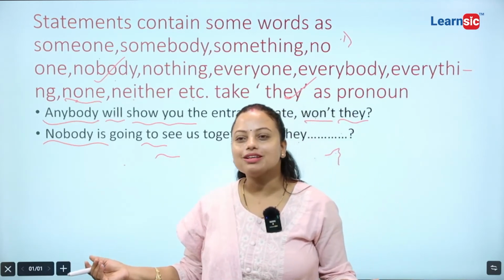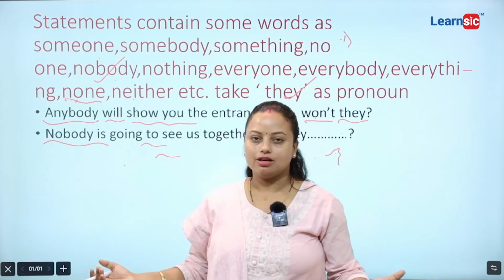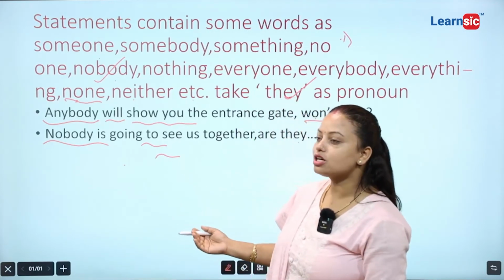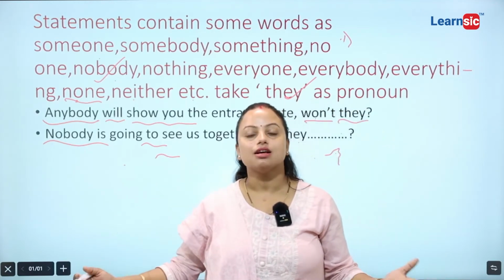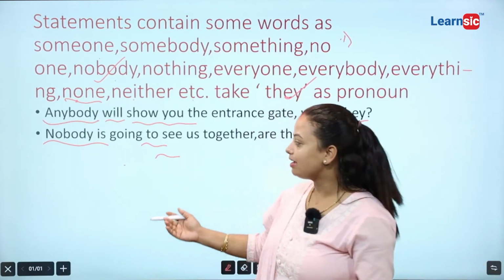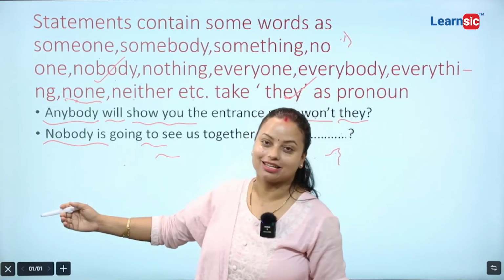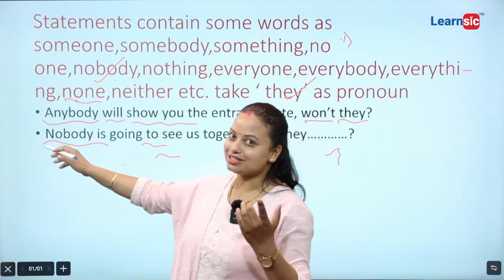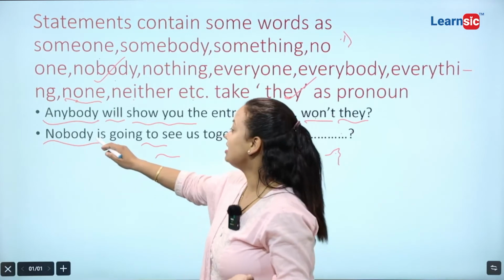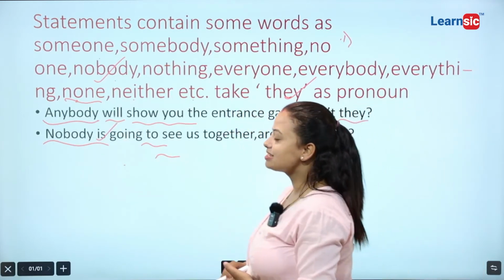Nobody always gives us the meaning of not. Where nobody comes, we have to understand the statement is negative. That's why you have to understand that not is already here. So nobody means there is already not. Is, the auxiliary verb. Nobody is.